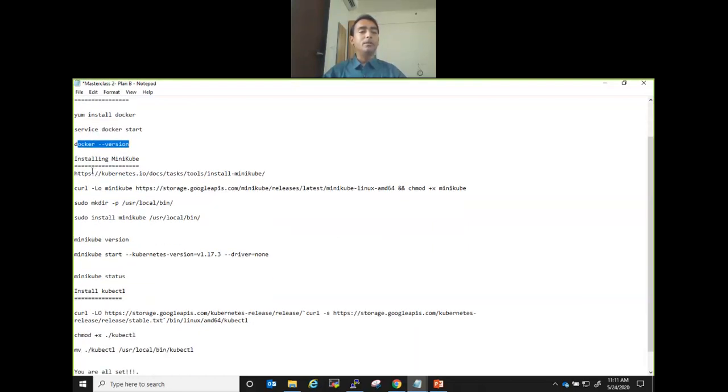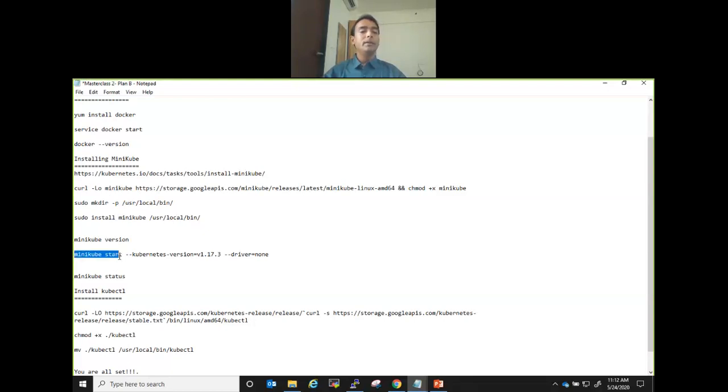Next is Minikube installation. You can refer to this document, right? And this document tells only about 3 commands. So you get the file, okay? In fact, we were using these kinds of steps in the last masterclass, several times, right? Then change the mode, make it executable, create a new directory, and run install Minikube. This will take care of copying Minikube to your bin folder so that you can run Minikube without going to the right folder.